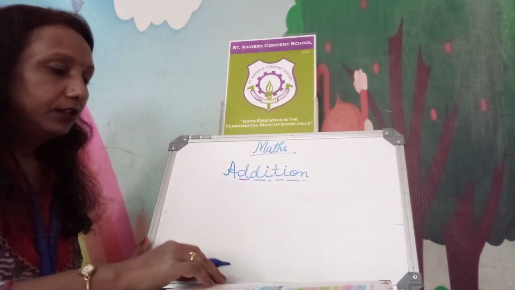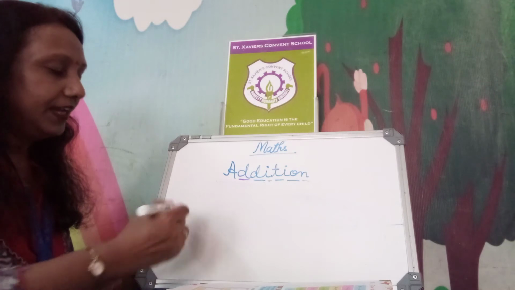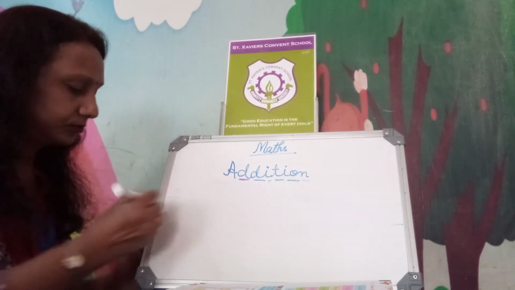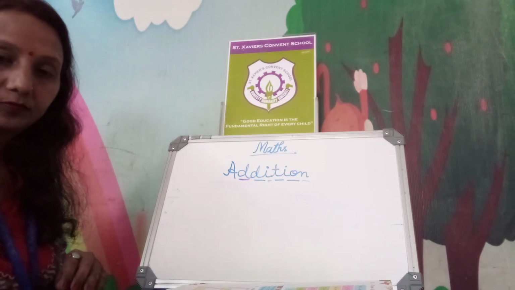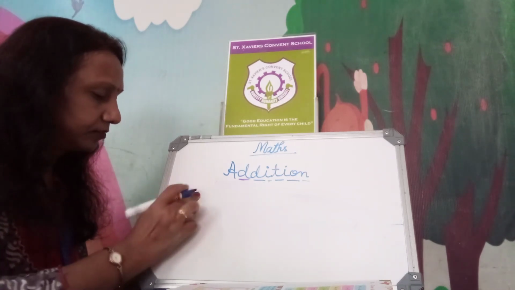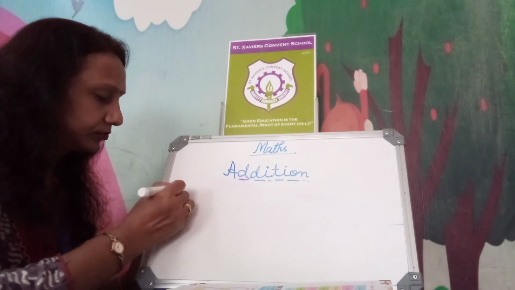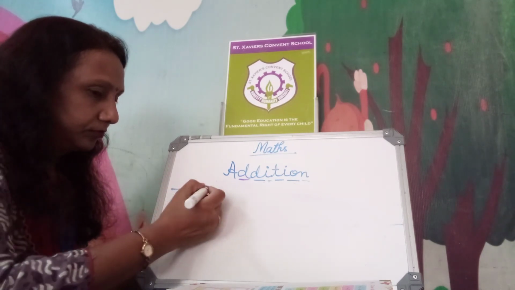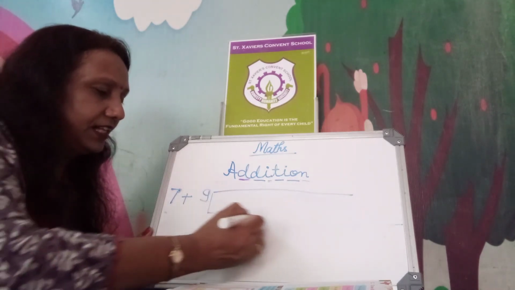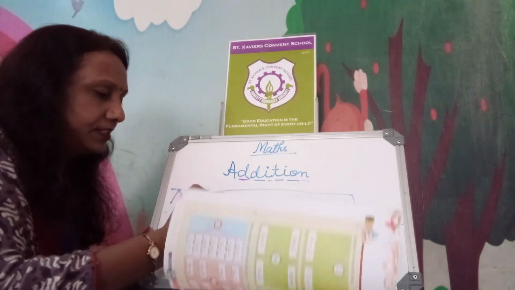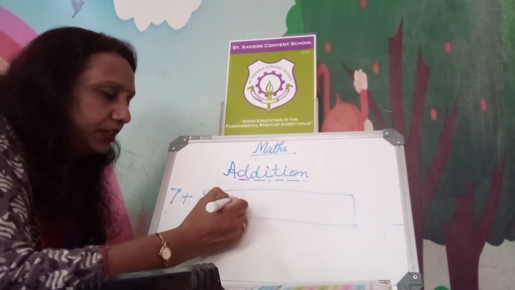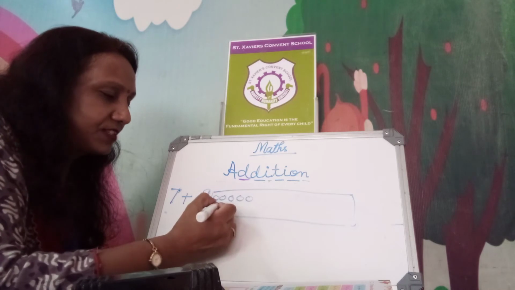Now add 7 and 9. Just again make circles. Easy method. First 7: 1, 2, 3, 4, 5, 6, 7.